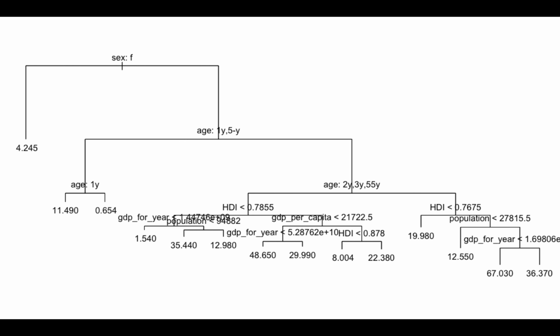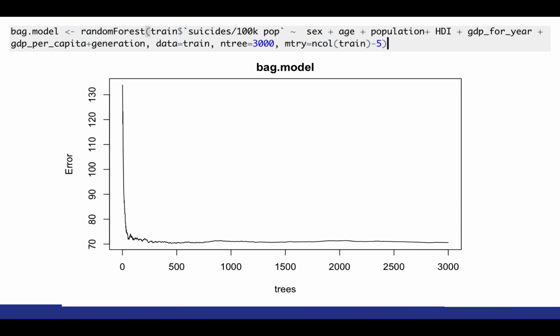So here's an example of what that decision tree looks like. We see that if you look at the very top, it asks is it sex female or male? If it's male, it goes to the left. If it's female, it goes to the right. Then we look at the age. And as we get lower into the tree, we can see that factors like the happiness index and the GDP per capita start playing a bigger role in getting a more specific number.